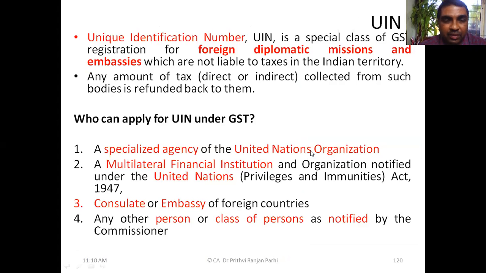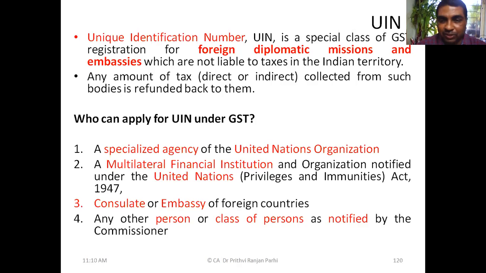Now, a few more concepts need to be covered. One important concept here is UIN. Sometimes you see many places they ask for GSTN or UIN.